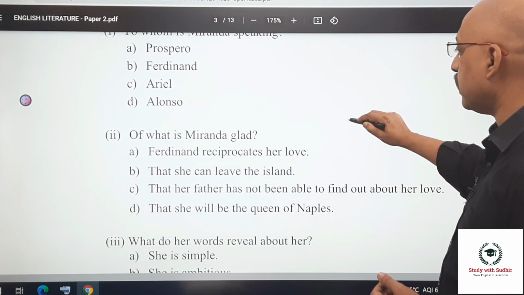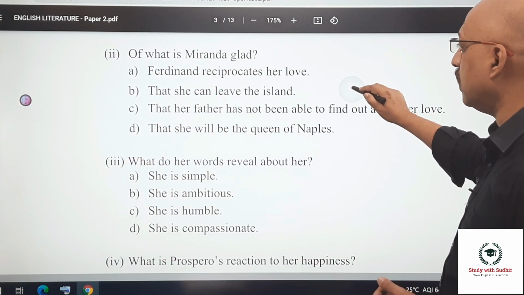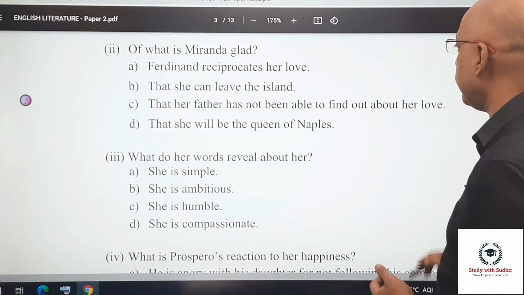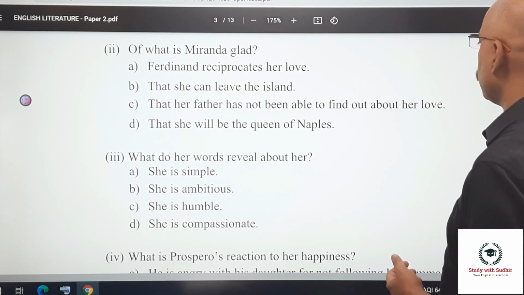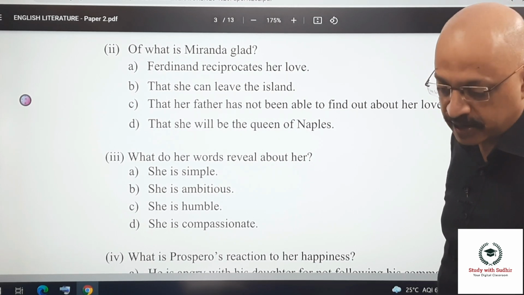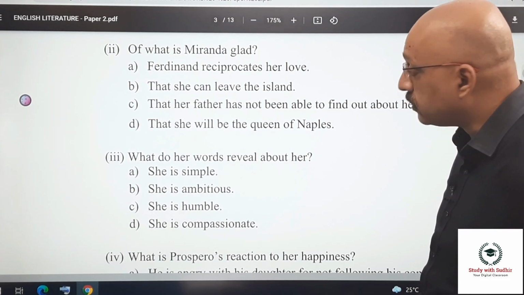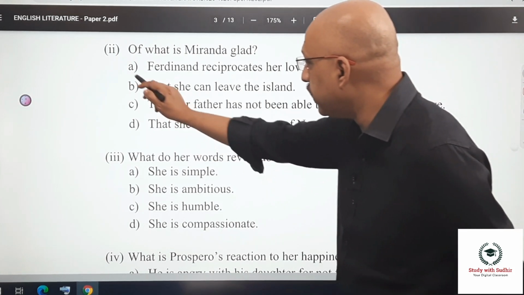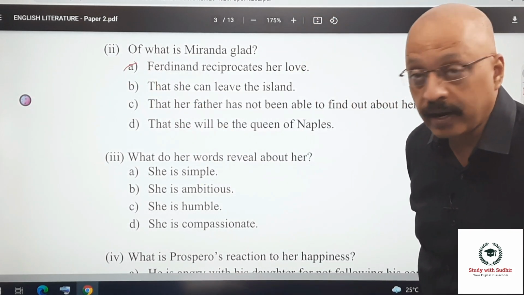Of what is Miranda glad? Ferdinand reciprocates her love, that she can leave the island, that her father has not been able to find out about her love, that she will be the queen of Naples, right? So she's obviously glad that Ferdinand reciprocates. He is also in love with her.